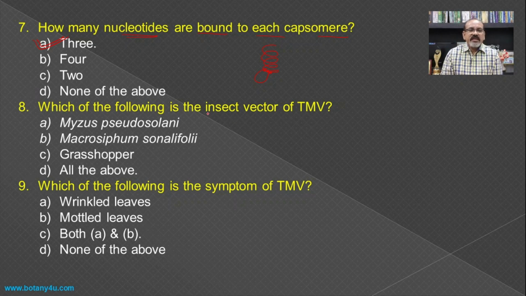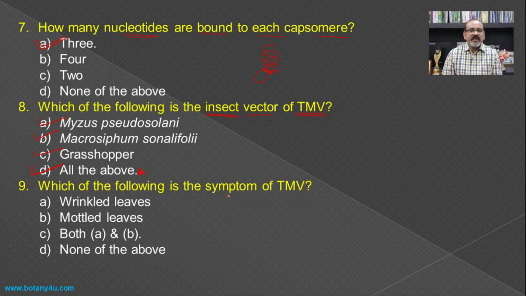Then which of the following is an insect vector of the tobacco mosaic virus? Though there is a transmission of the tobacco mosaic virus from one organism to the other, there are many insects which are responsible for carrying this virus from one host to the other, and this includes Myzus persicae, then Macrosiphum euphorbiae, and the grasshopper. All these 3 are vectors of tobacco mosaic virus, and hence all of the above becomes the answer for this question.